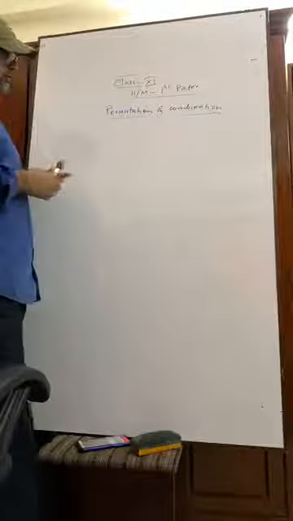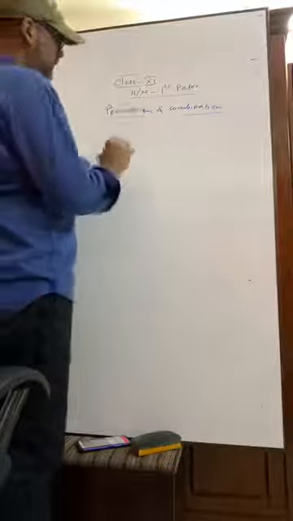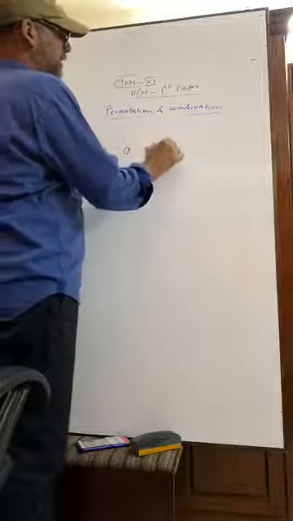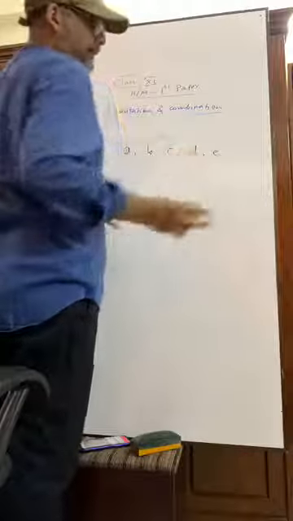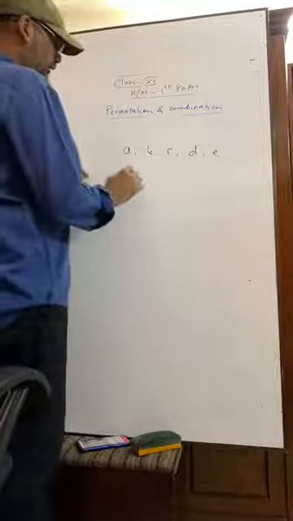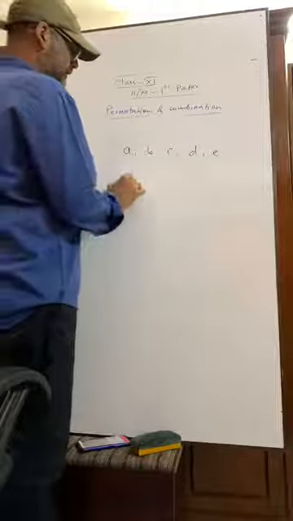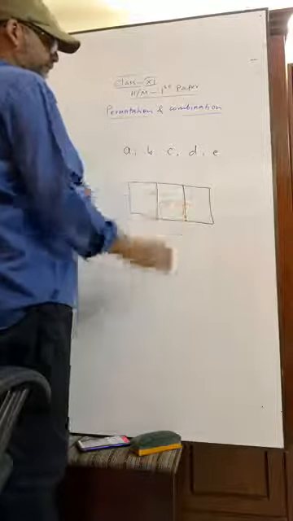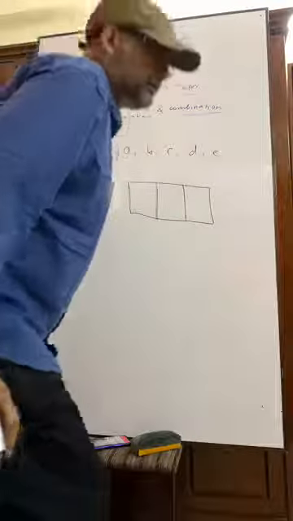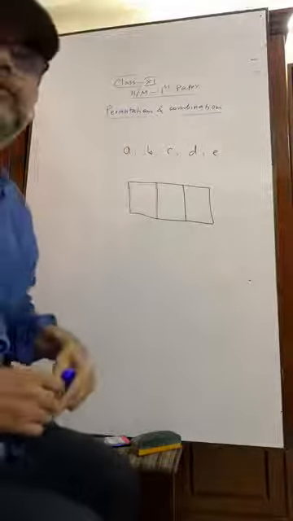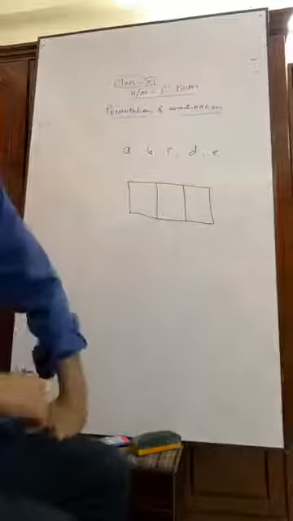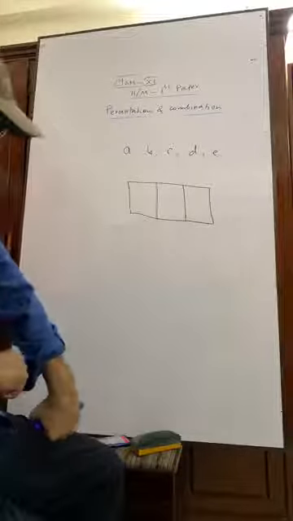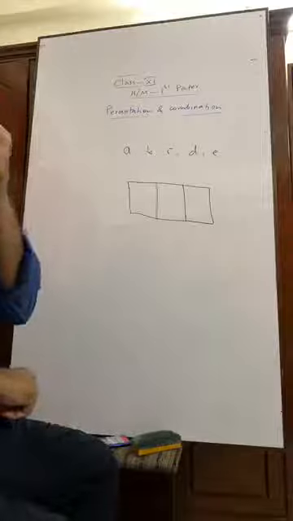But if we tell you that there are 5 students, suppose A, B, C, D, E, but we have only 3 seats, then how many ways will we have? Can you tell me? We have only 3 seats.